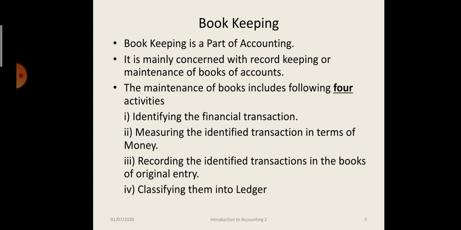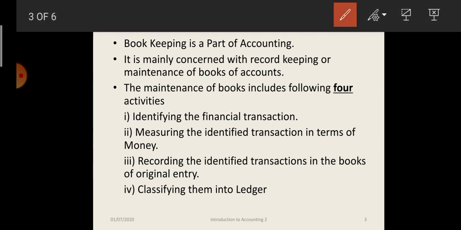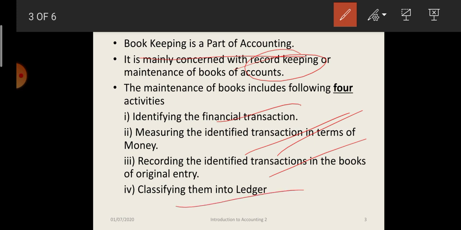Then classifying them into ledger. So till classifying the transactions, posting in the ledger, it is bookkeeping. I am again repeating. Bookkeeping is part of accounting. It is concerned with record keeping, maintaining the books of accounts, journal and ledger. First we identify the financial transaction, measure it in terms of money, record the transactions in journal or subsidiary books, and then post them into ledger.